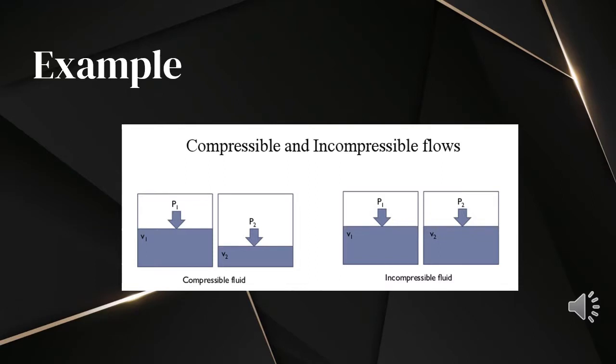So this is a picture, an example of how it works. As you can see, for the compressible fluid, when pressure 1 is applied to the volume 1, the volume changes to V2. But you can look at the incompressible. When pressure 1 is applied, the volume 2 does not change and remains constant.